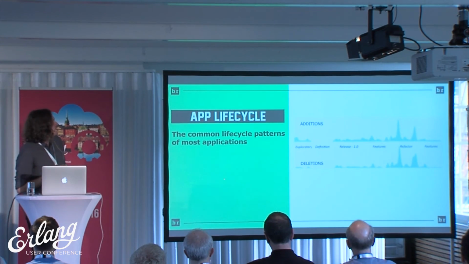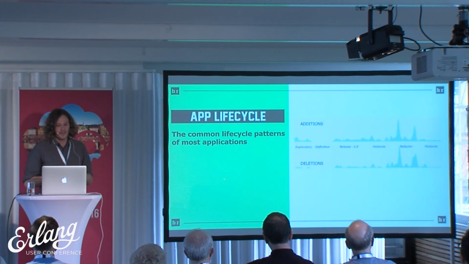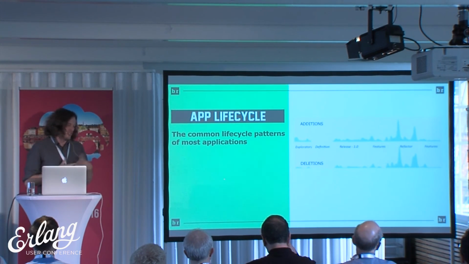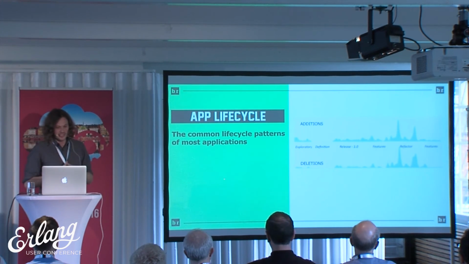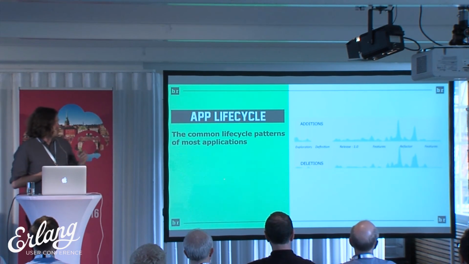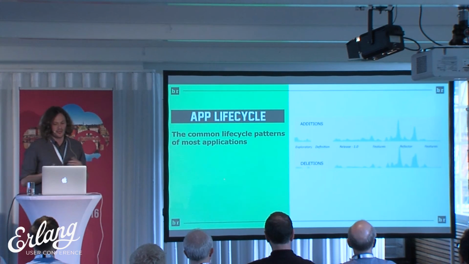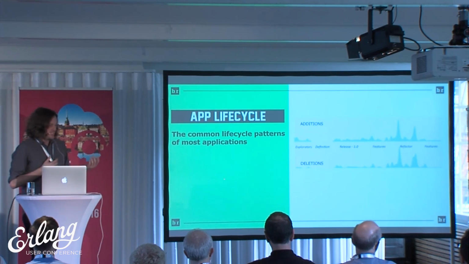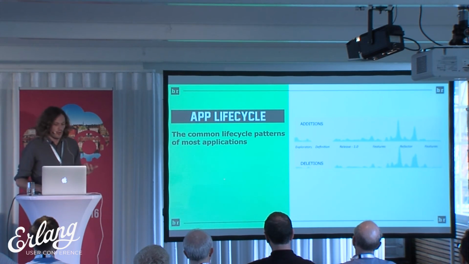And for this app, this is sort of the graphical history of the app. On the top are the additions, and this is taken from GitHub. On the bottom are the deletions. And you can see the phases divided there: exploratory, definition, release, features, refactor, features, and so on. The reason this is a little different is because we were looking for an alternative to Ruby. So the exploratory phase comes before the definition. And I'll explain that a bit more as we go on.